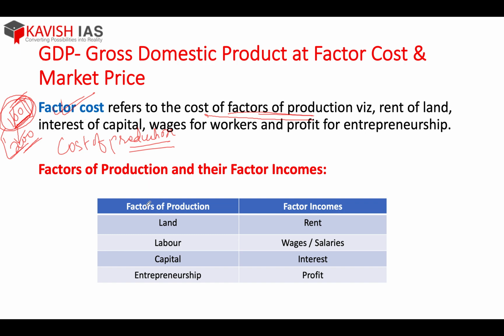These factors of production are basically 4, and all of you would agree to that. Land, definitely land, because whatever you are doing, you do it on a piece of land, on a factory you have built, or any plant you have set up. Over there you pay a rent. Next, labor. You need labor to manufacture anything, and in return you give them wages. Again, capital. Capital is the initial amount which you require to set up any business.